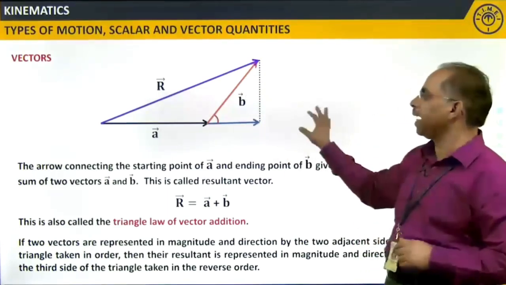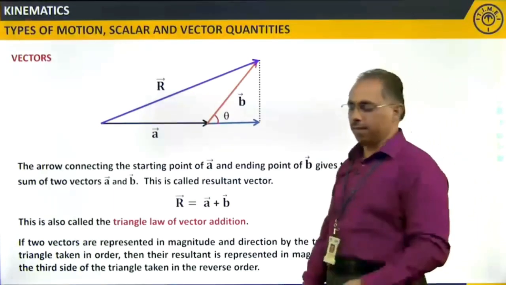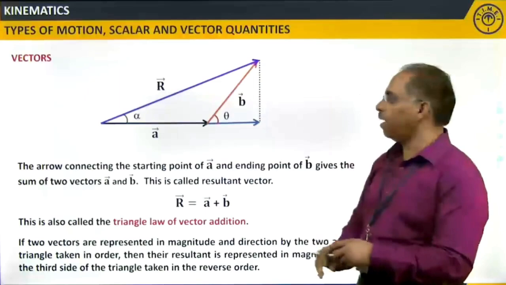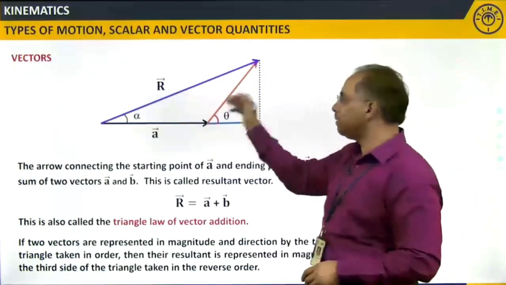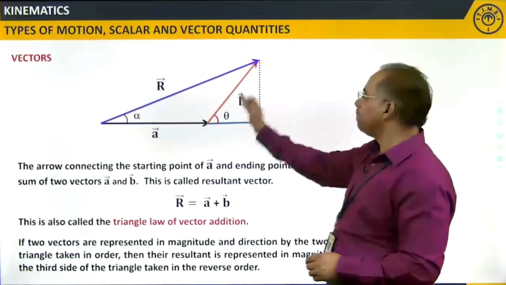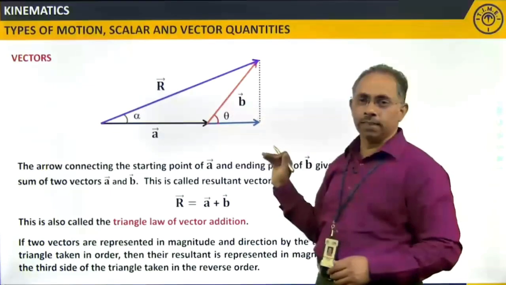If this angle is theta over here, then the angle here is say alpha. Alpha is the angle made by the resultant with respect to the horizontal, and theta is the angle made by the vector B with respect to the horizontal.